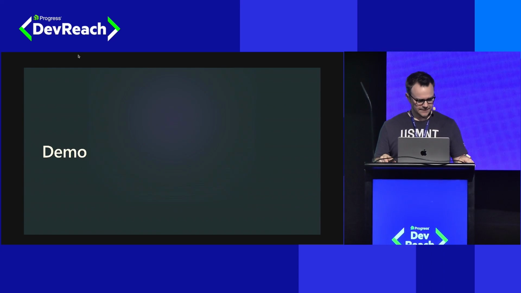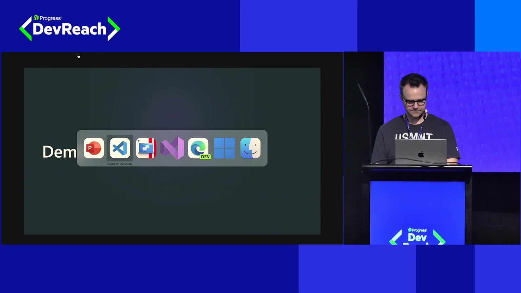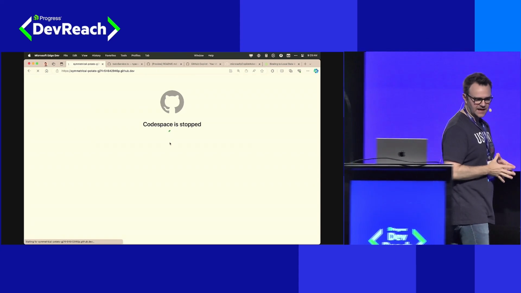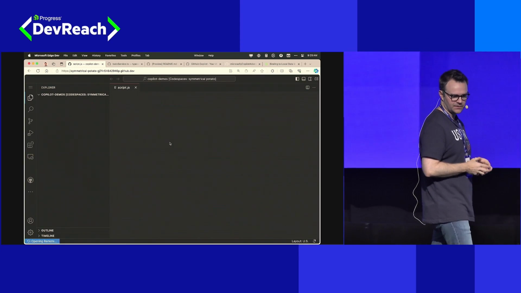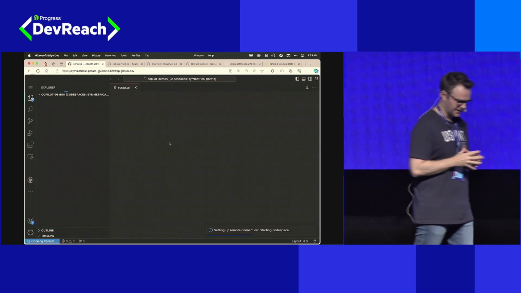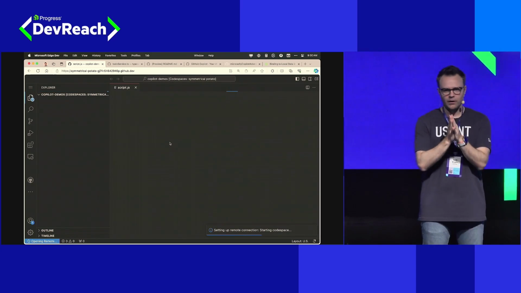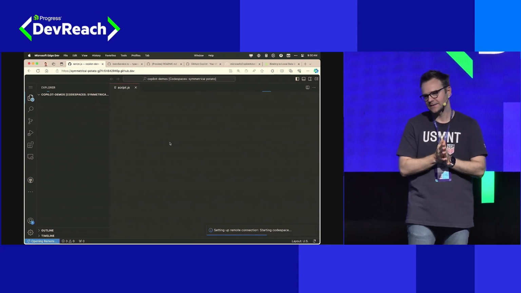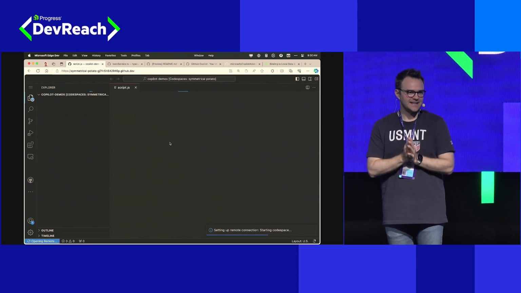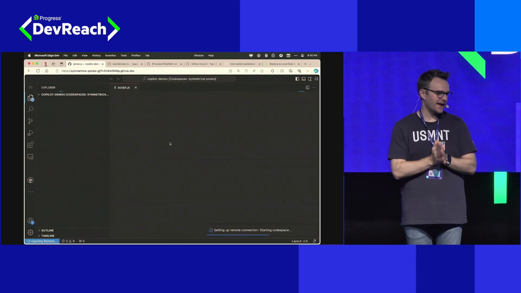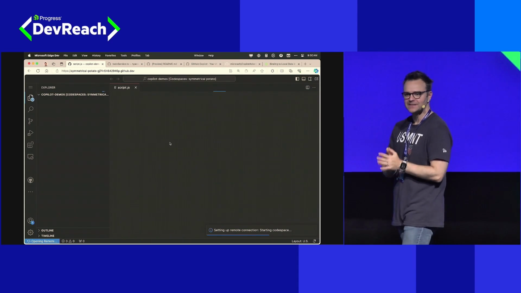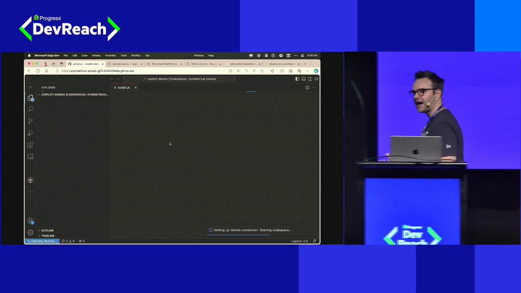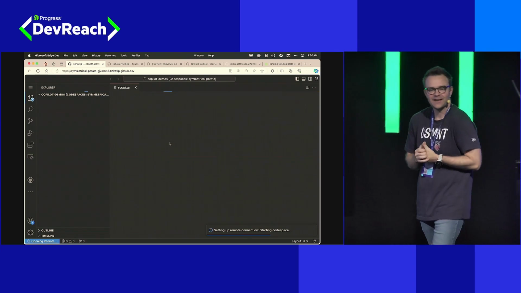So as I said at the outset here, we are going to be trying to do this inside of GitHub Codespaces, which means that we're doing a little bit of a finger cross here that our internet's good enough for what we want to do. We're also working with Copilot, and Copilot, like all large language models, is not deterministic, which means that I have no idea actually what's going to happen here. GitHub Copilot can provide a different answer every time I ask the same question. So we're going to be doing very live demos, which means we'll find out together exactly what happens.